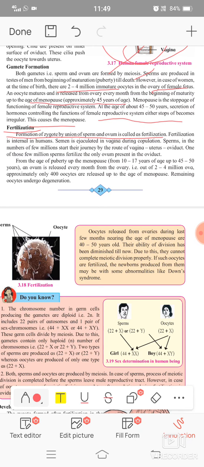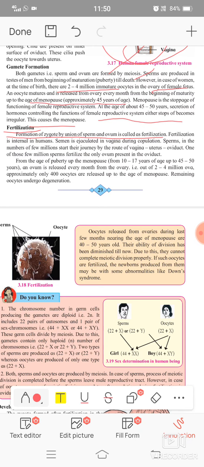Sperms, in numbers of a few million, start their journey by the route of vagina, uterus, oviduct. One of those few million sperms fertilizes the ovum present in the oviduct. So the ovum is single in number, but the sperms are millions. Among those millions of sperms, the first sperm which reaches the ovum fertilizes it, and that forms the process of fertilization.